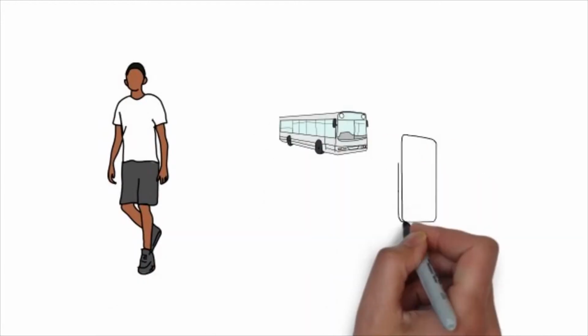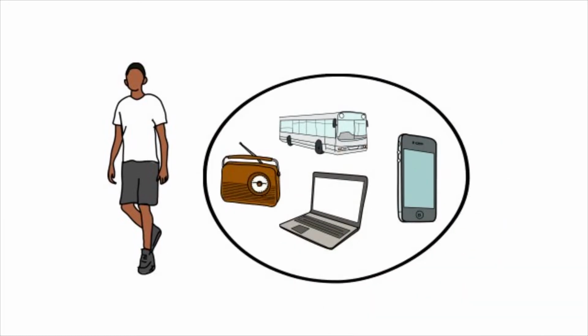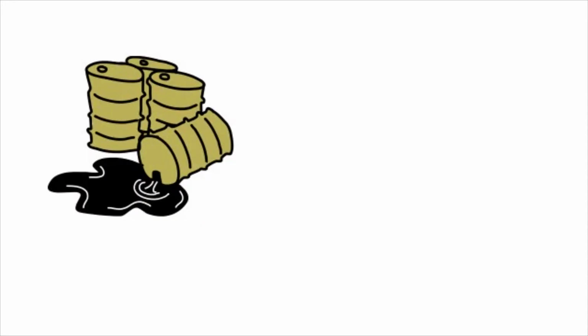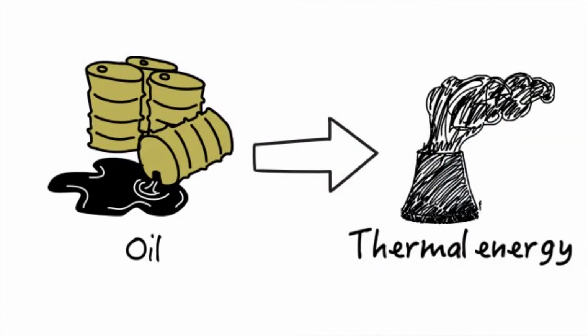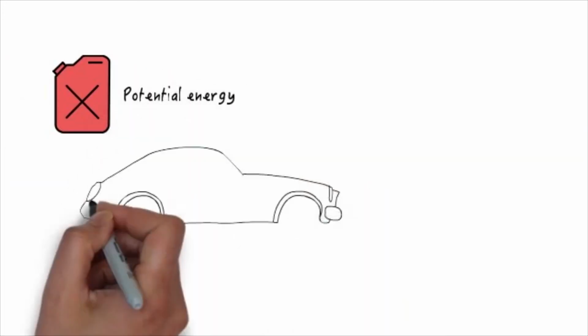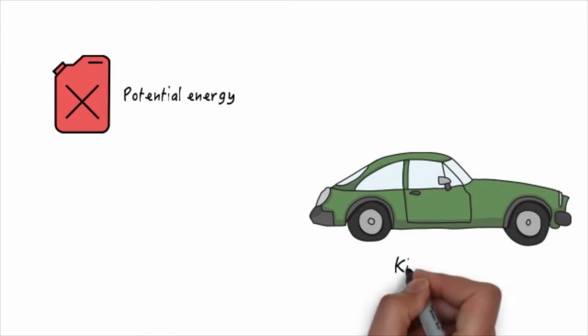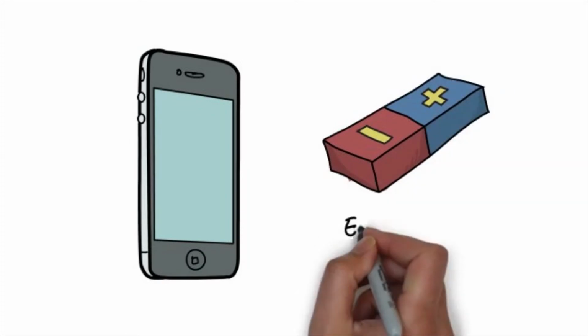Energy is used all the time in our day-to-day lives. We need energy in order to carry out different tasks and use particular devices. We mainly obtain energy from combustion, transforming the potential energy stored in fossil fuels into some other form of energy, usually thermal energy. For example, a car needs fuel. That fuel is burnt and released in the form of kinetic energy, along with sound and thermal energy. A cell phone needs electric energy to work. It gets electric energy from its battery.